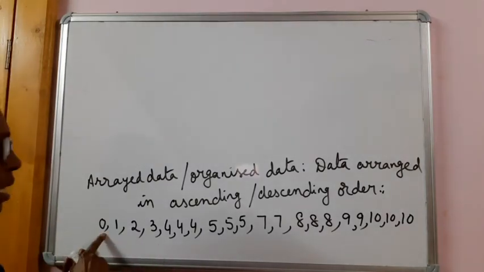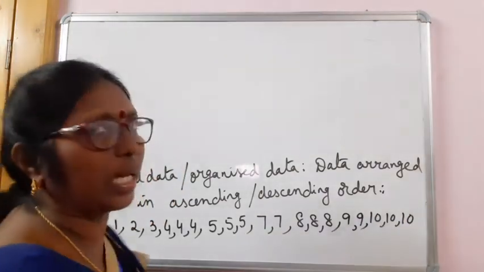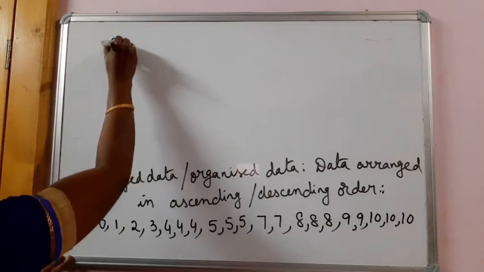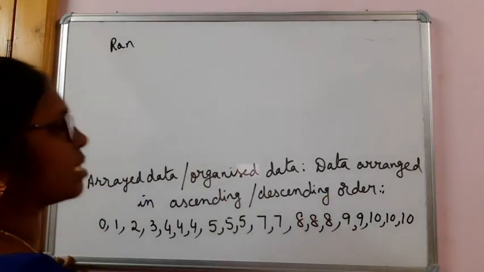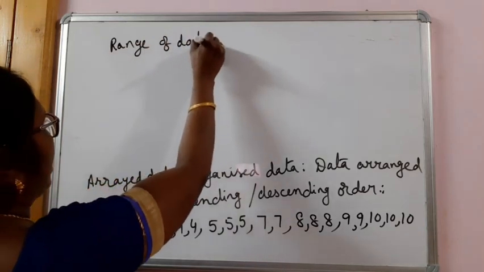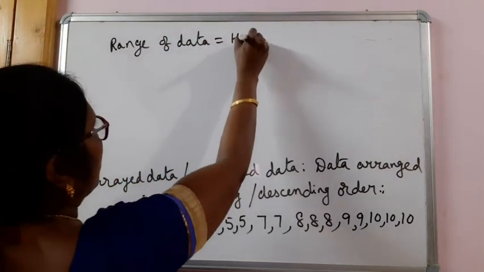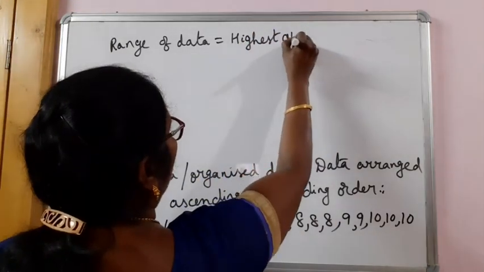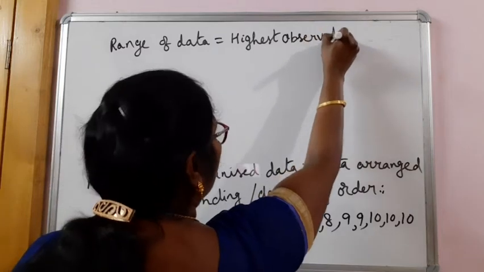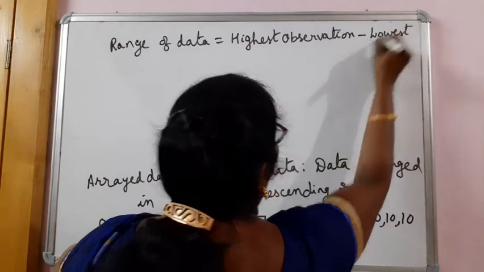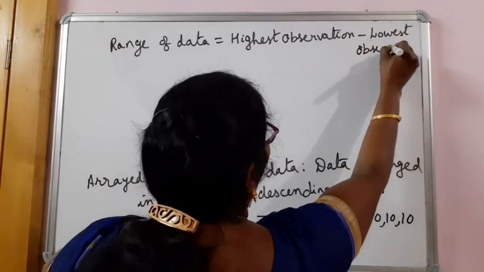In this case, the least mark secured by student is 0 and the highest mark secured by the student is 10. So range of this data is highest observation or highest variate, in this case marks, minus lowest marks or lowest observation.